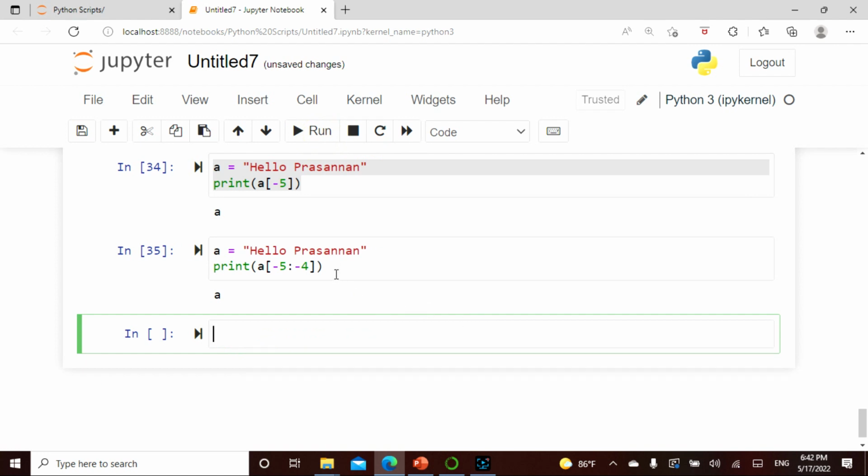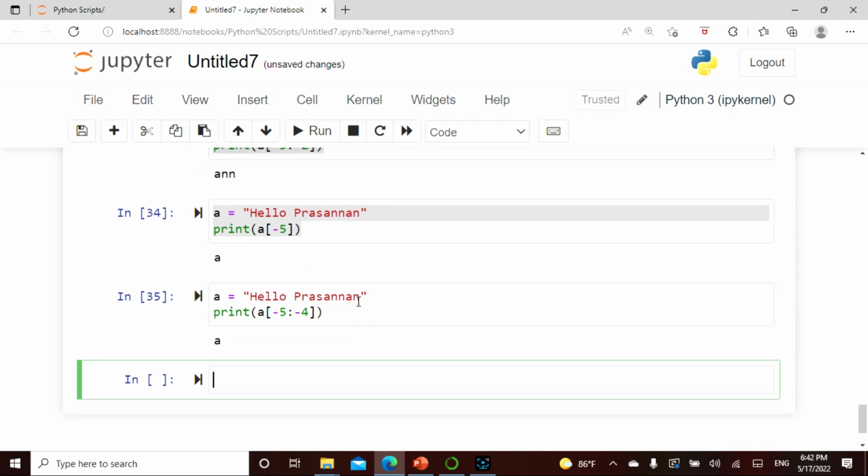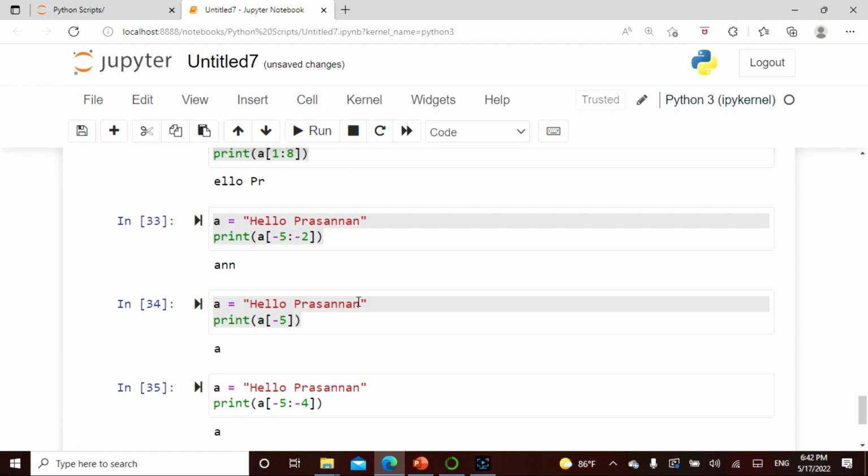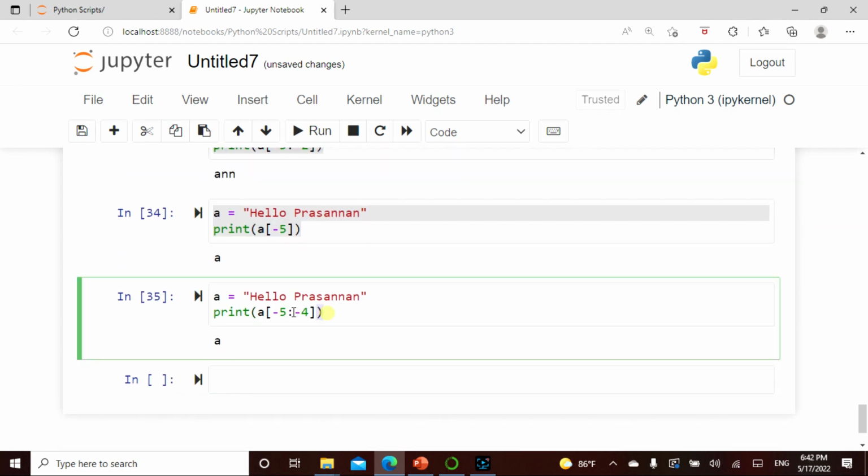So what is it? It has given me -5 1 2 3 4 5. This is the "and", right? So "and" is -4 here. So it's giving me "a". I'm pretty sure it is this "a". Let's take it a little bit forward and see how it is coming in. Maybe that -2 here, and has gone here. Okay, let's try this.